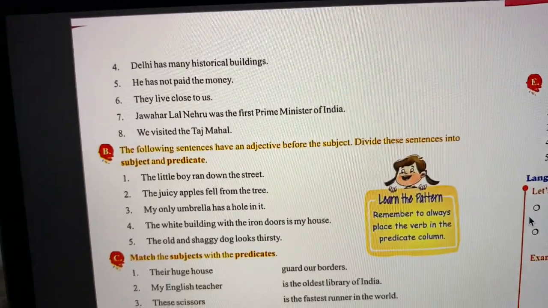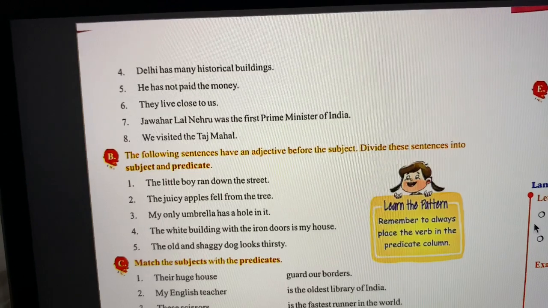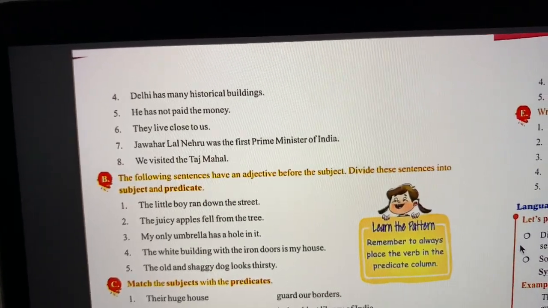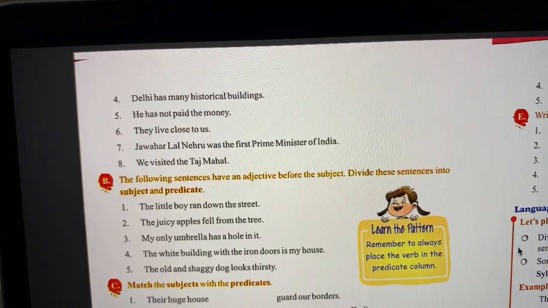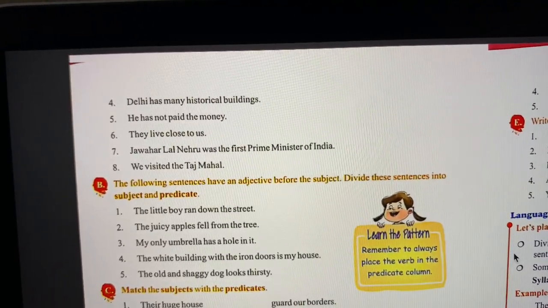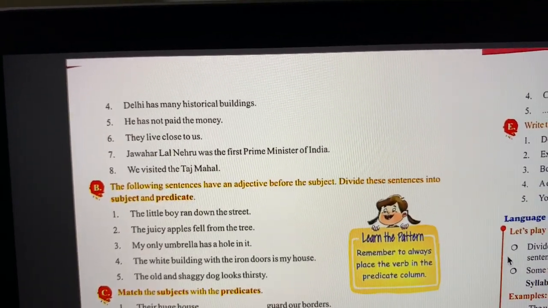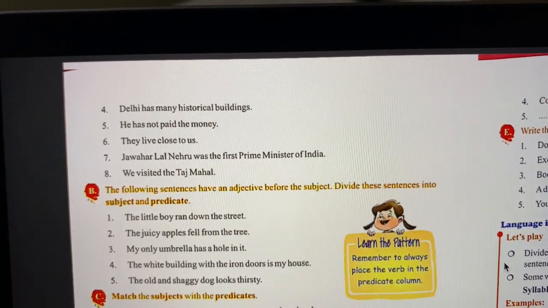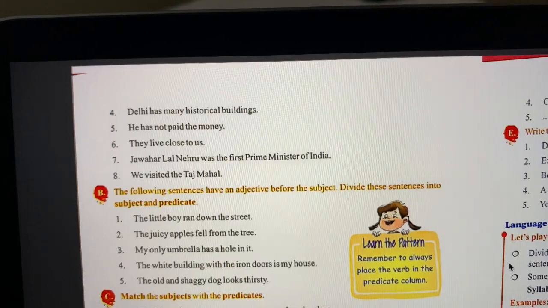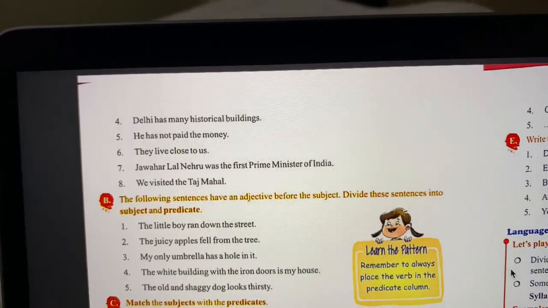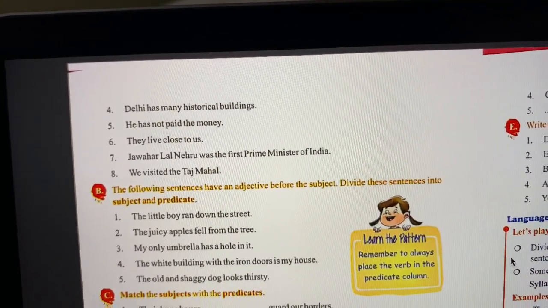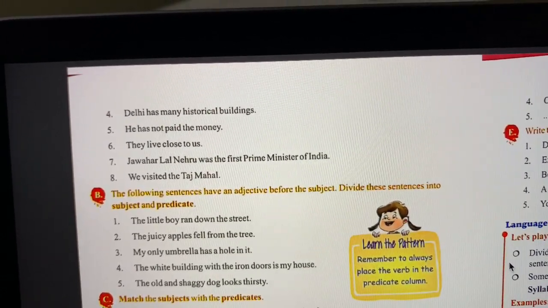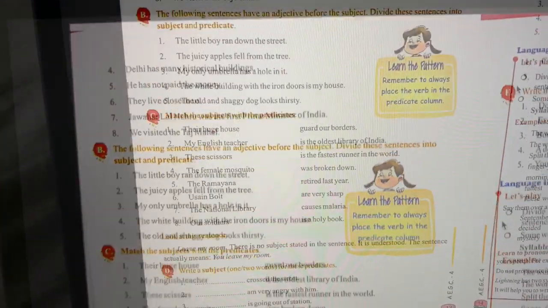Okay. Next sentence, "the old and shaggy dog looks thirsty," right? So over here, "the old and shaggy dog," this whole part is the subject of the sentence. "Looks thirsty" is the predicate of the sentence. The words "old" and "shaggy" are the adjectives describing the dog. Okay.